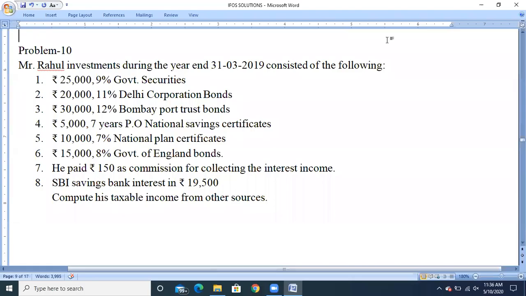Hello students, so let's see problem 10 in the chapter Income from Other Sources. Mr. Rahul's investments during the year ended 31st March 2019 consisted of the following.